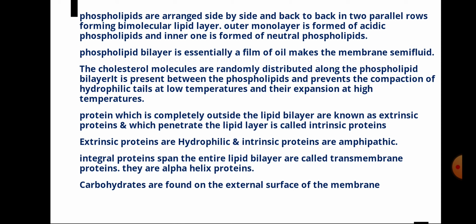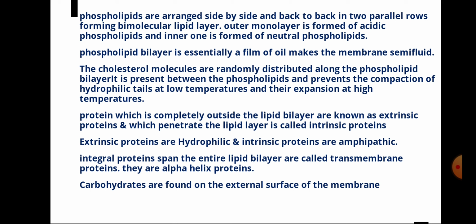Phospholipids are arranged side by side and back to back in two parallel rows, forming a bimolecular lipid layer. The outer monolayer is formed of acidic phospholipids and the inner one is formed of neutral phospholipids. The phospholipid bilayer is essentially a film of oil that makes the membrane semi-fluid.